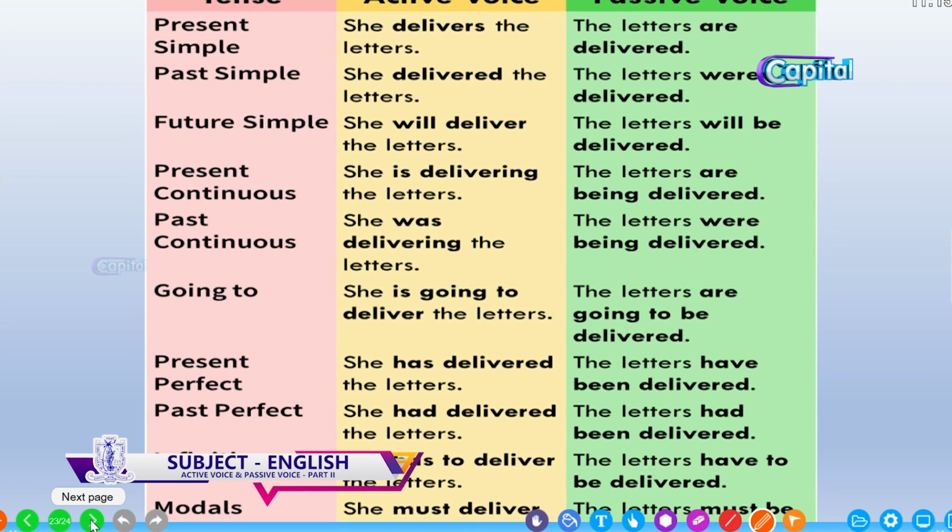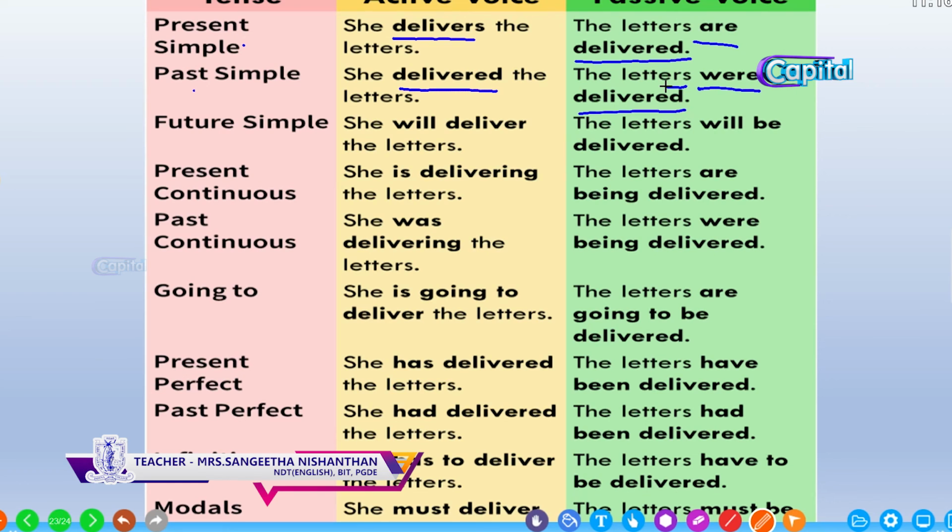This chart depicts what we have studied in this lesson. They give the example with the same verb. Then you can see it briefly. For present simple, delivers changes to are delivered. For past simple, delivered is now were delivered. The subject is plural, so we used were, otherwise we should use was. Future simple, will deliver becomes will be delivered. Will be plus past participle.